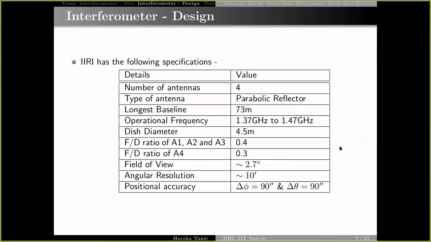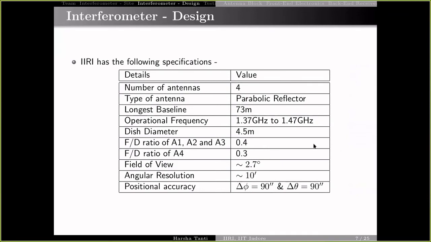As mentioned earlier, IIRI consists of 4 parabolic reflector antennas with a longest baseline of 73 meters, therefore having an angular resolution of around 10 arc minutes.